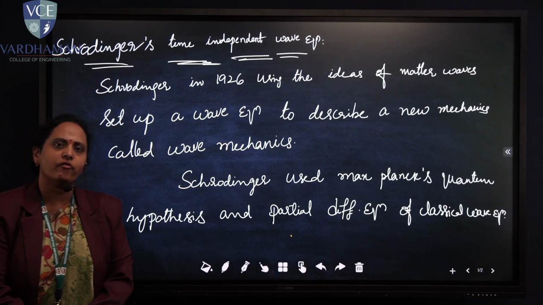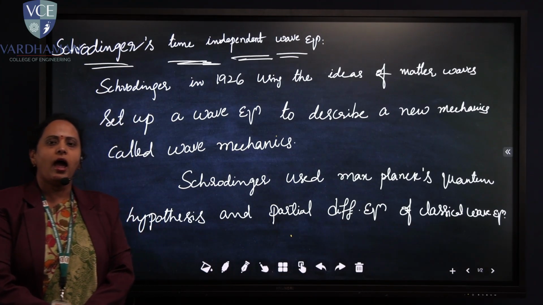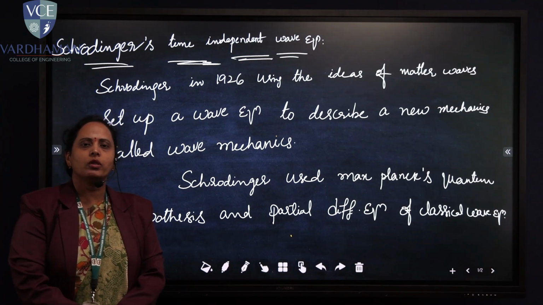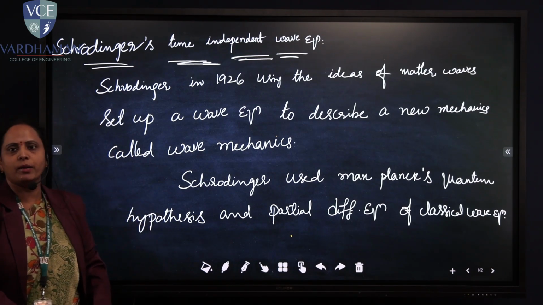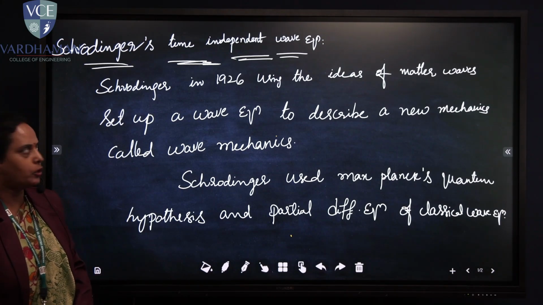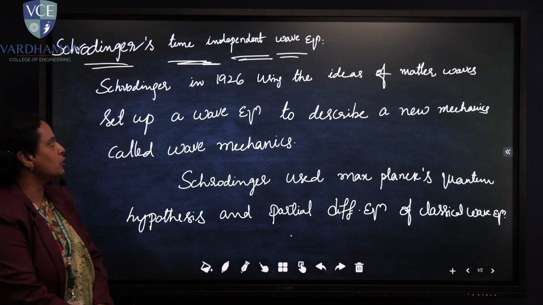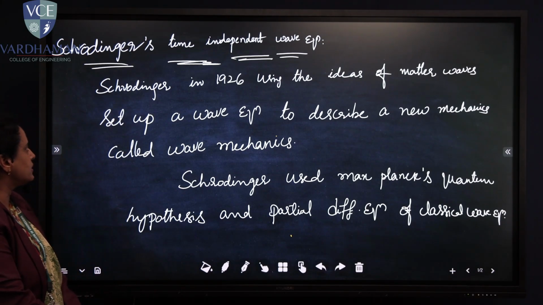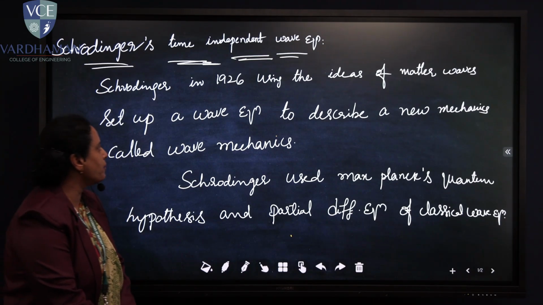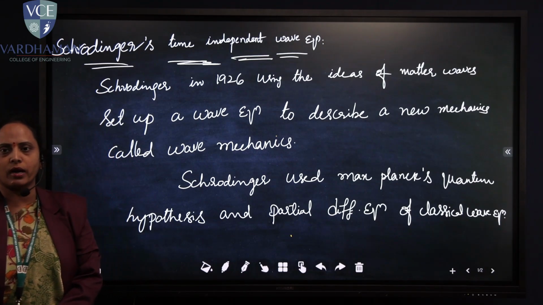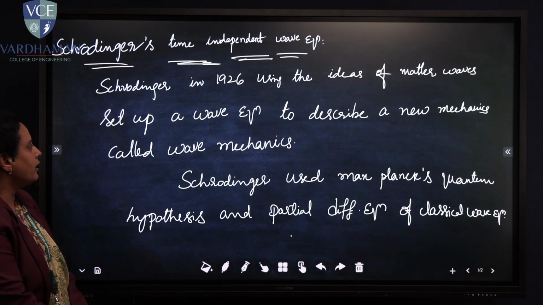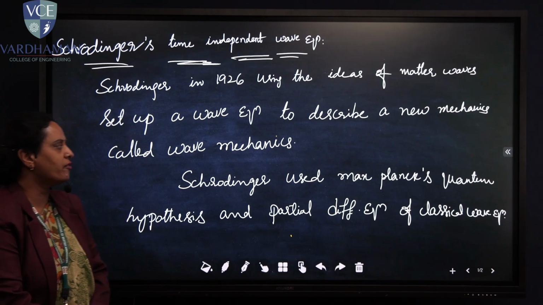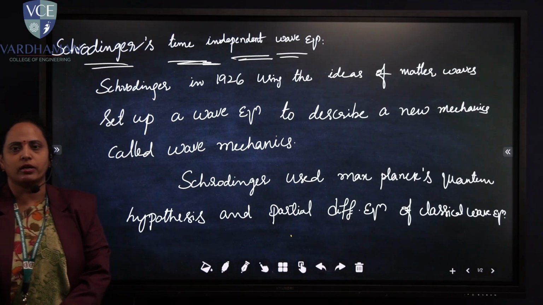The same wave function psi we are going to take here, and we are going to show how particles move in a given volume, that is, the probability of finding a particle in any particular volume. Schrodinger in 1926, using the ideas of matter waves, set up a wave equation to describe a new mechanics called wave mechanics. Schrodinger used Max Planck's equation and quantum hypothesis and the partial differential equation of classical wave mechanics.